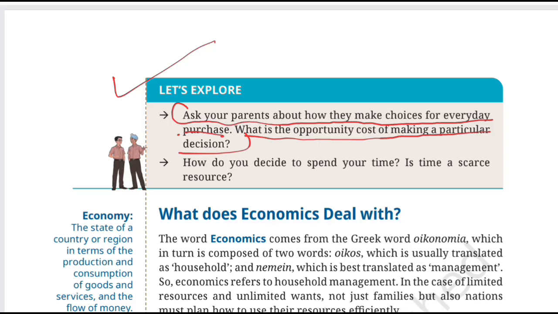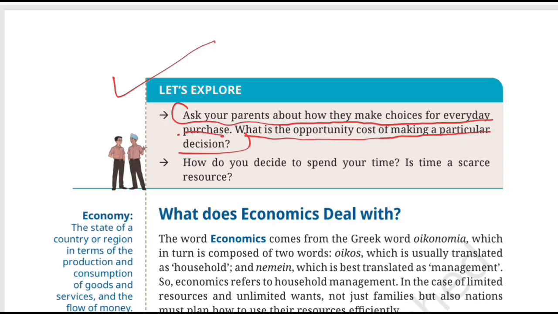So let's take an example. Suppose your parents have 2000 rupees to spend on a particular household purchase. They are deciding between buying a new kitchen appliance or buying new clothes for the family. Suppose they choose the kitchen appliance. What is the opportunity cost? It is the value of the best alternative that they have given up. In this case, if they choose to buy clothes, then they have to give up on the kitchen appliance.